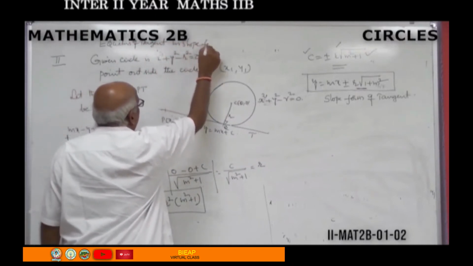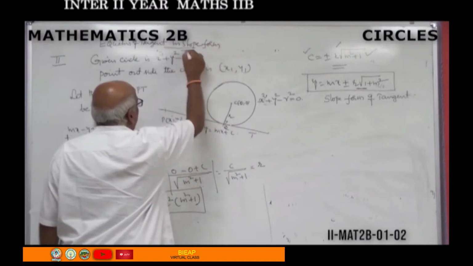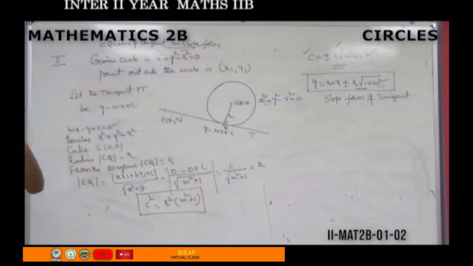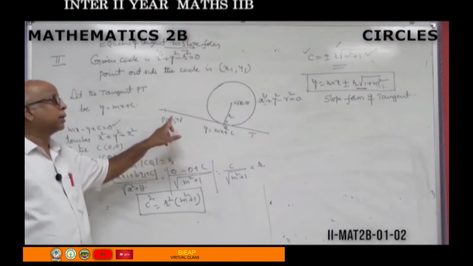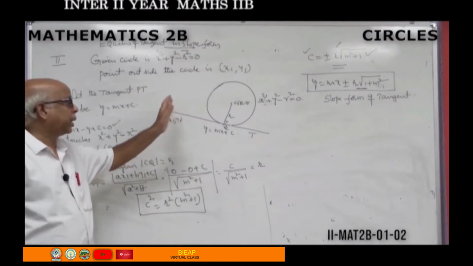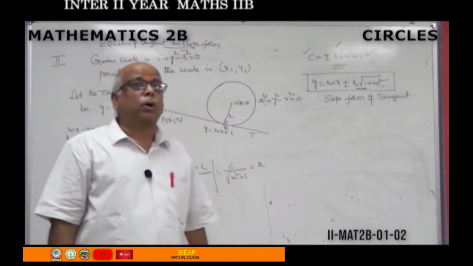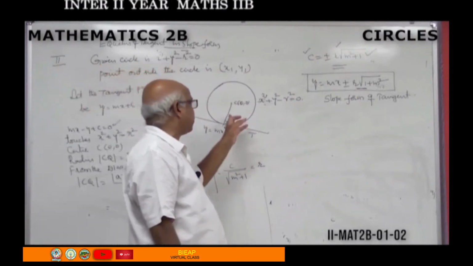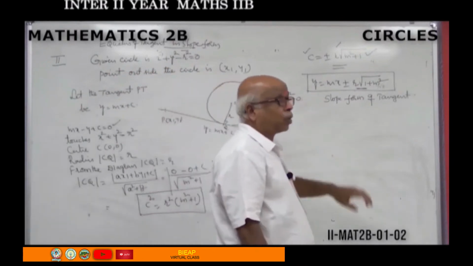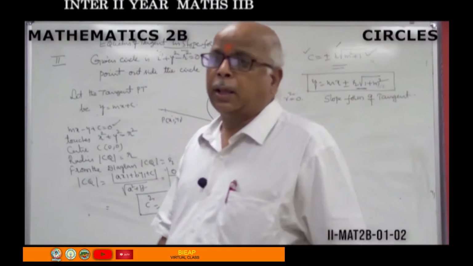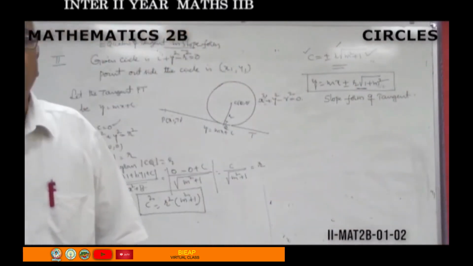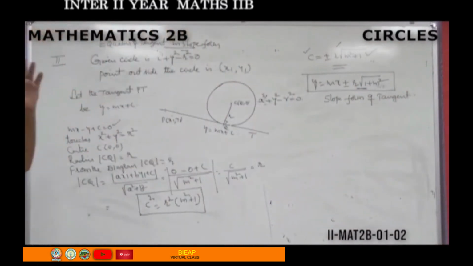Then you may ask, sir, what is the use of the point? In doing problems, if a problem gives a condition of passing through one particular point, we can apply it and find the unknown values in the equation. The radius will be known to you, but m won't be known, so you can find the m value by using the given point. Afterwards, you can substitute that point in the main equation.